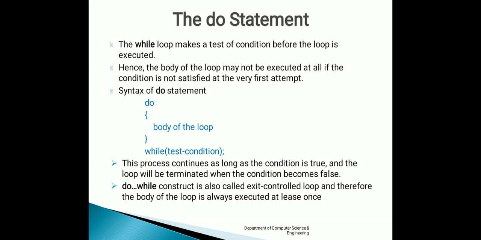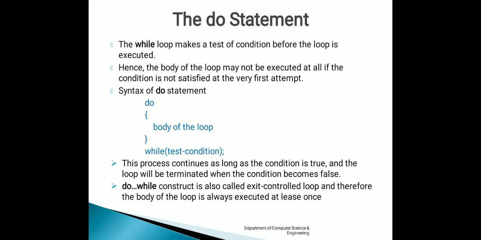This process continues as long as the condition is true, and the loop will be terminated when the condition becomes false. That is why it is also called an exit controlled loop, because the body of the loop is always executed at least once, because we are going to check the condition after executing the body of the loop.